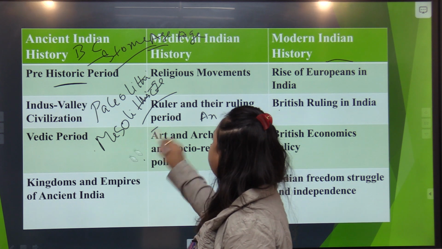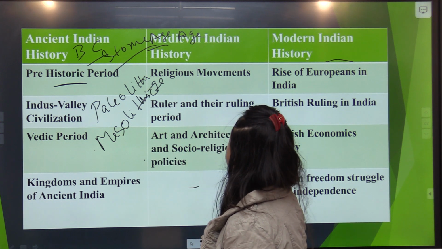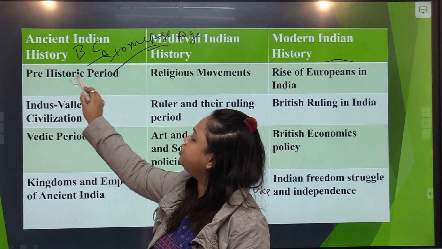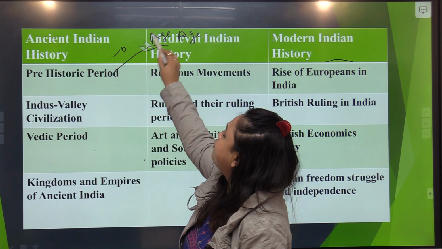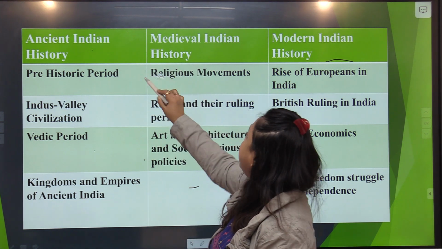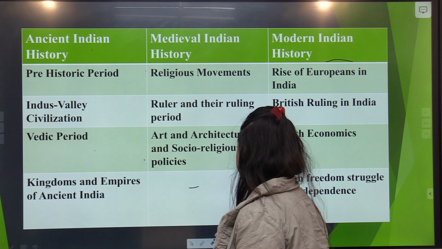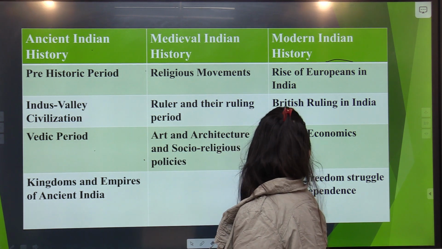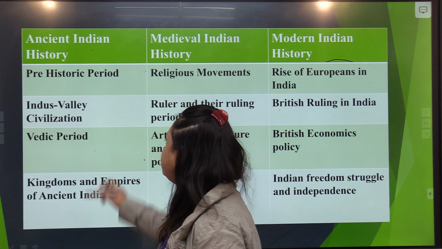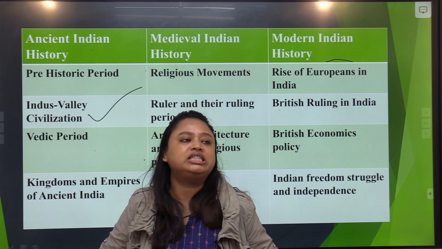So understand, sir and ma'am, what I am talking about. First we start with the prehistoric period, where we see a proper evolvement of people from the Adi Manav phase to a proper human being phase. Okay. Then after completing your prehistoric period, you go ahead and start with the proper civilization, sabhyata jisko kehte hain, which is called the Indus Valley civilization.